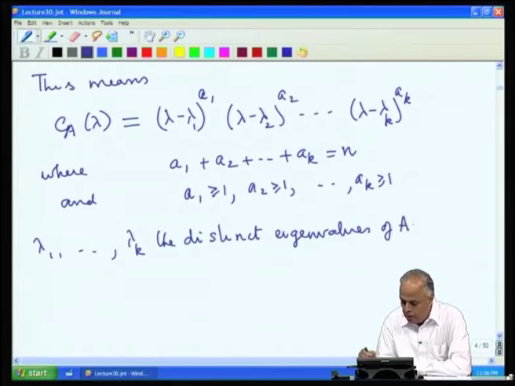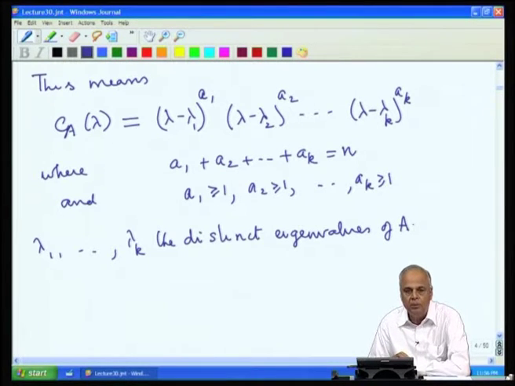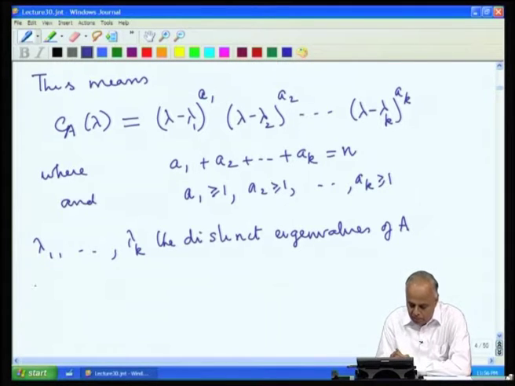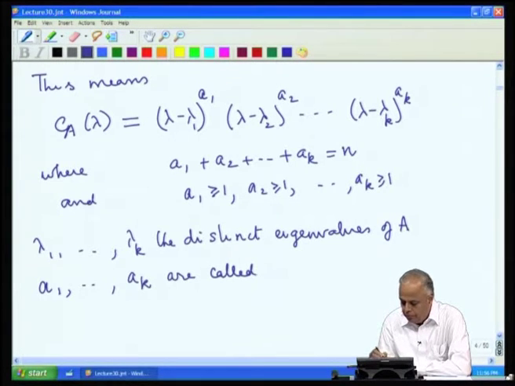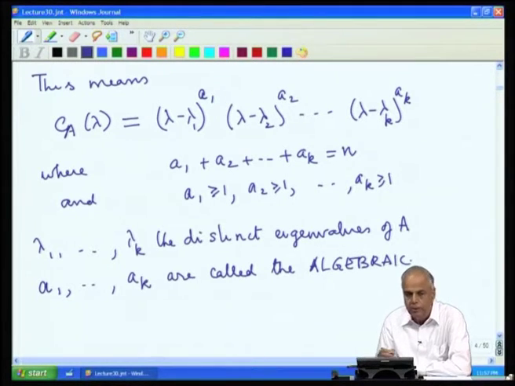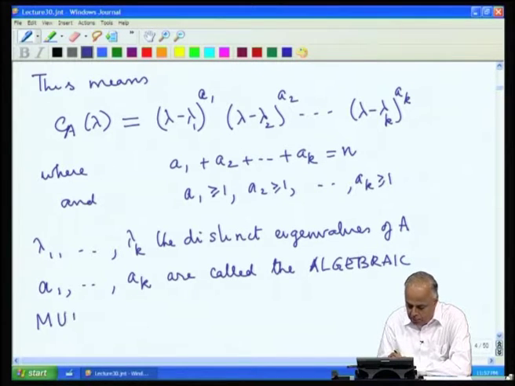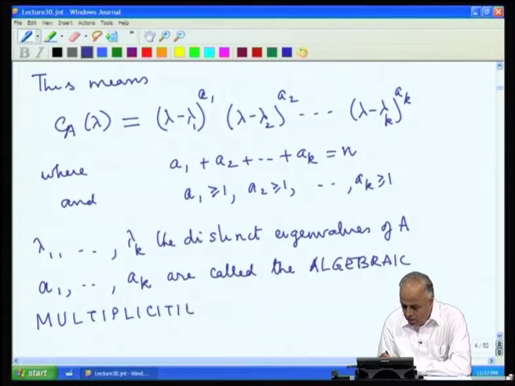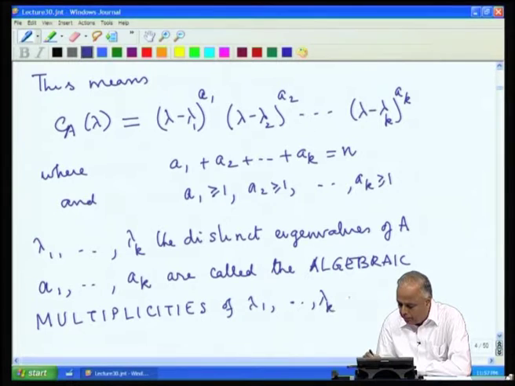Their repetitions a1, a2, ..., ak are called the algebraic multiplicities of these eigenvalues. That is, the multiplicities as a root of the polynomial, the algebraic multiplicities of lambda 1, lambda 2, ..., lambda k respectively.